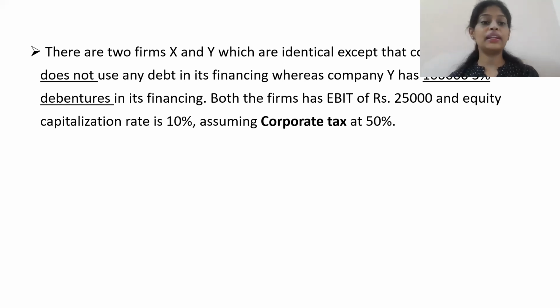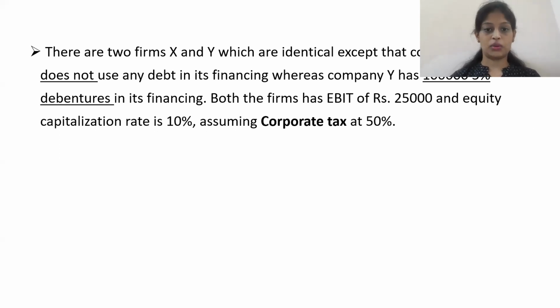Because company X is not using any kind of debt, it is called an unlevered firm. And company Y, because it is using 1 lakh 5% debentures, is called a levered firm. Both firms have an EBIT of 25,000 and an equity capitalization rate of 10%, assuming corporate tax at 50%.